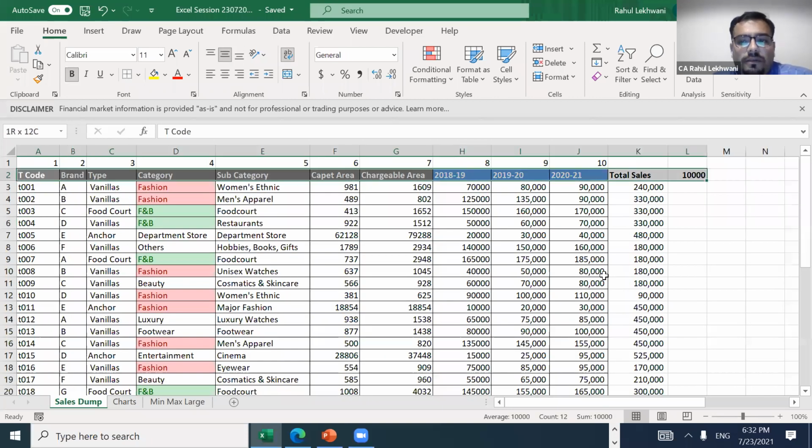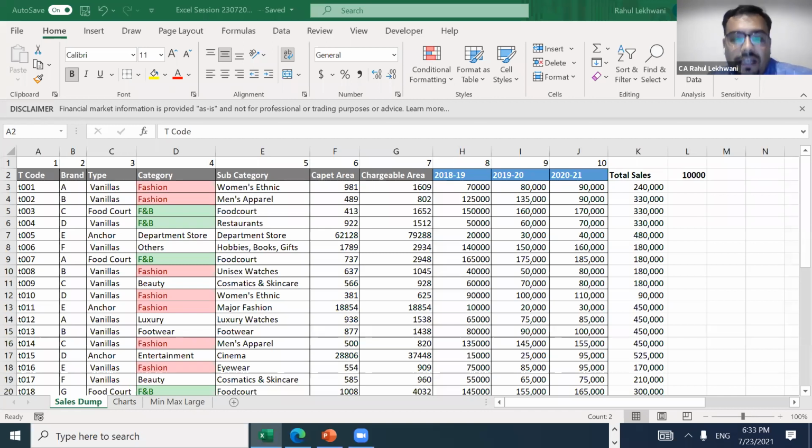Most of the people might be knowing how to make a pivot, but still it is not required for everyday use analysis. Index match we are not going to cover, because this is an extra, advanced level thing. Index and match separately we are going to see if the time permits. We have a lot of different things to cover, but this is something that we can show you if the time permits.